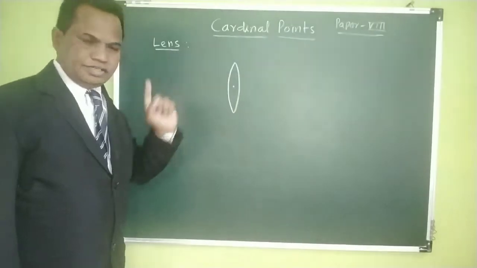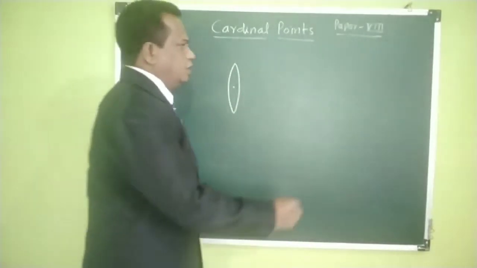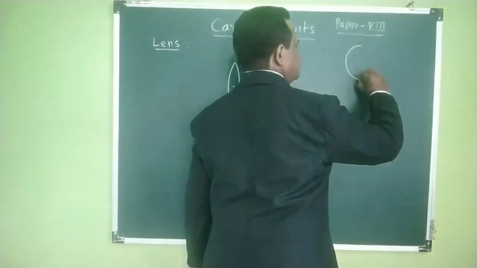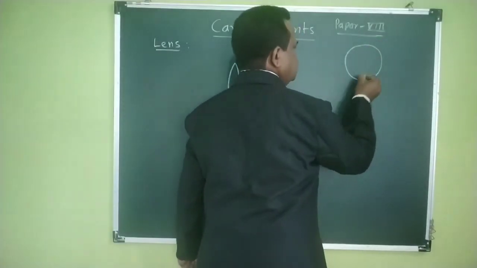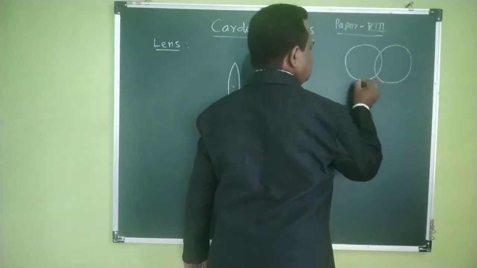How do you construct this lens? By cutting two circles. These are the two circles.